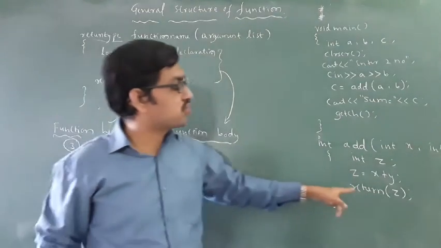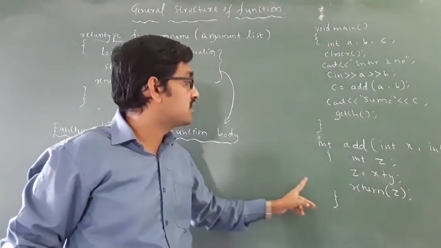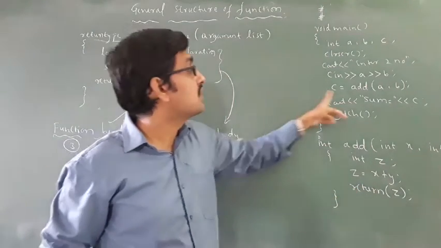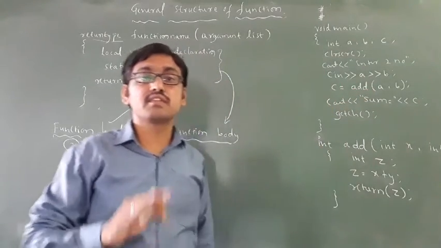Okay, why do we use return? Whatever value is stored in z, what does it do with that value? It is just sent back to the main function, and it will execute it. Okay, like this it will work.